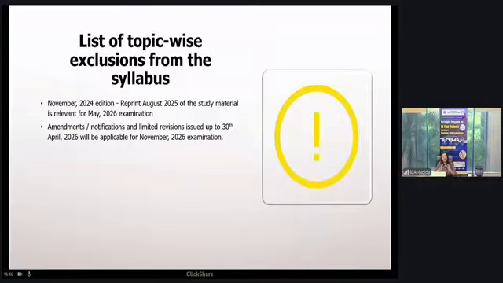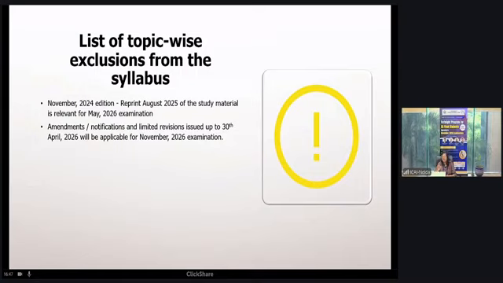Let me tell you, students, when any new standard is notified, that is applicable 1 year hence after notification. So any standard notified in, say, August 2024 will be applicable after August 2025. After August 2025 we had the examination in September, so it was applicable at that time, but we have excluded it through study guidelines.